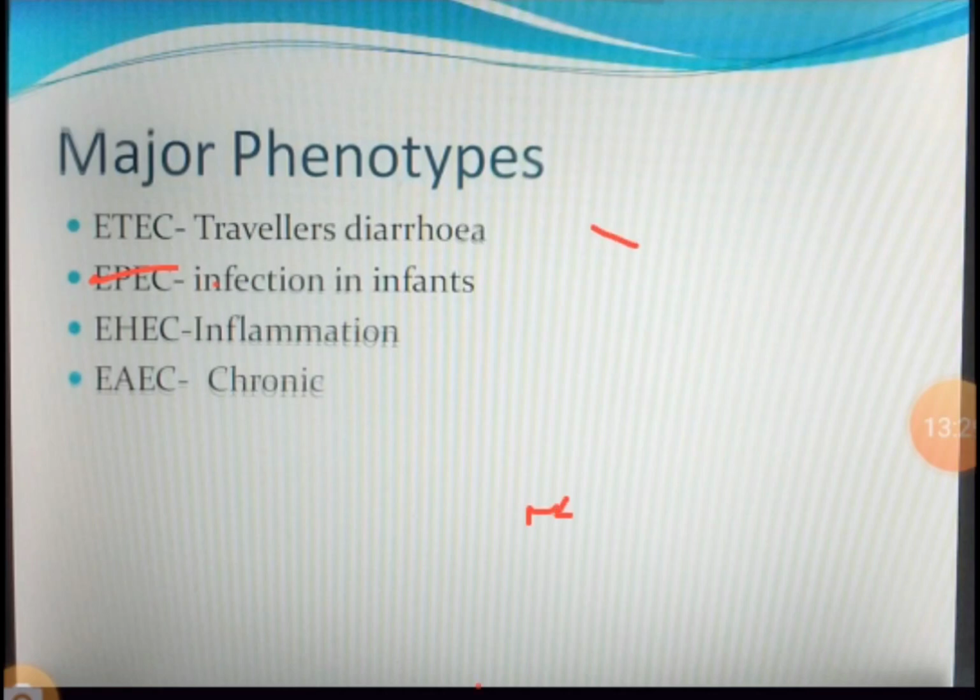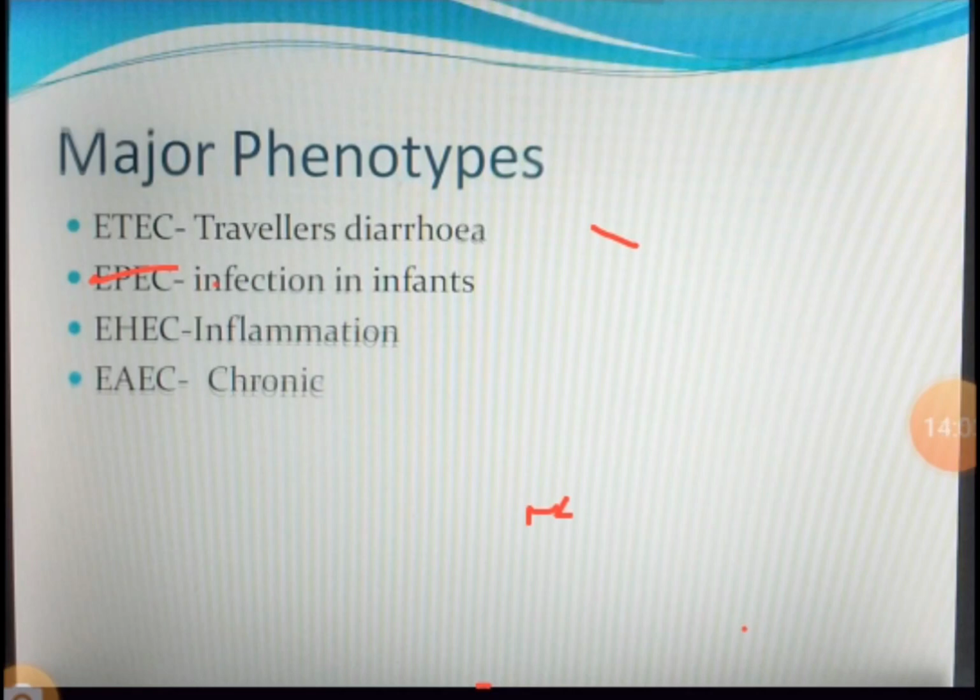Now the meaning of traveler's diarrhea is, you would have seen that people who are traveling from the developed countries to the developing countries end up getting diarrhea-like symptoms. The people in the developing countries may be consuming the organism E. coli, which may be present in smaller amounts in water or in the food. So your body does not recognize this as a foreign substance. It's got used to it.